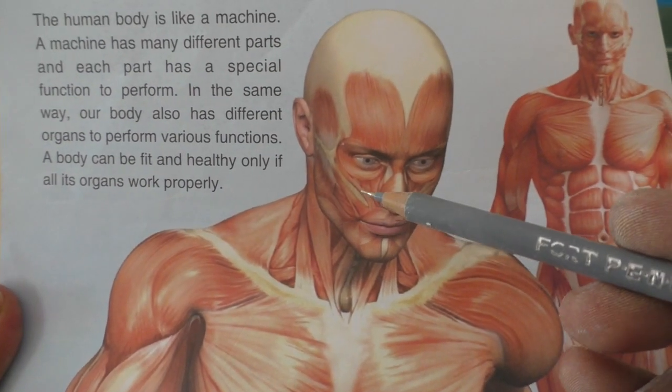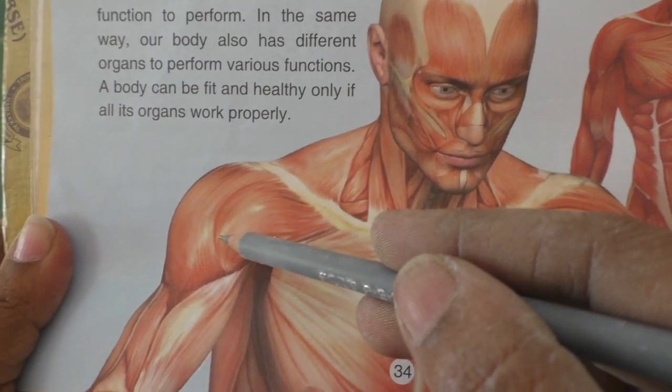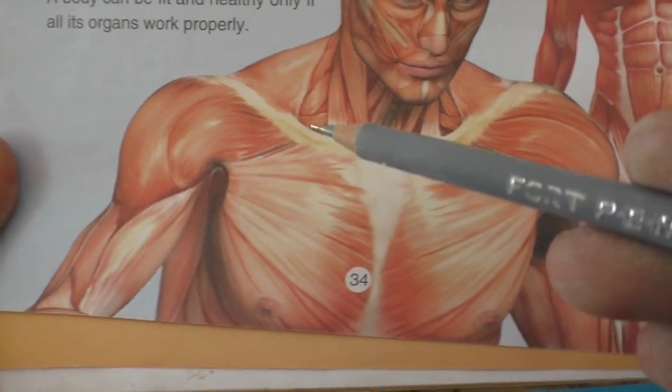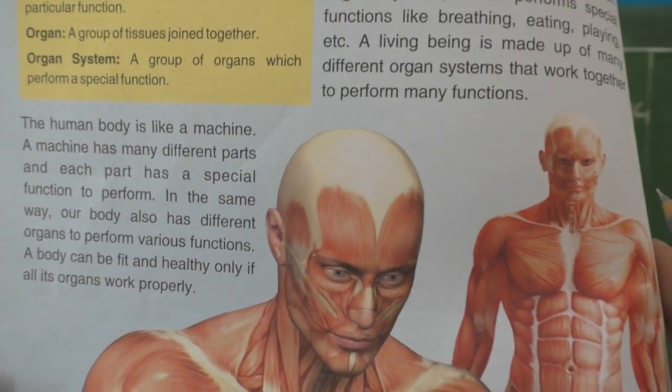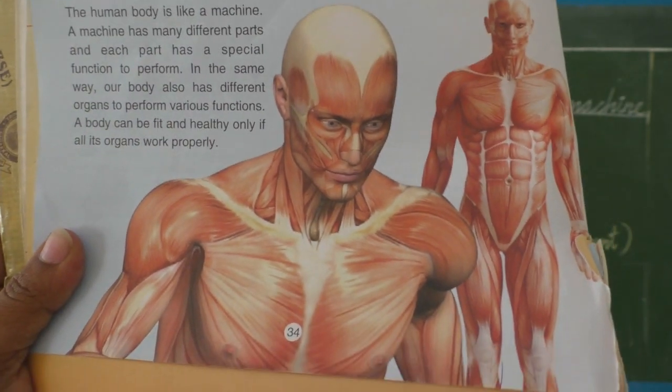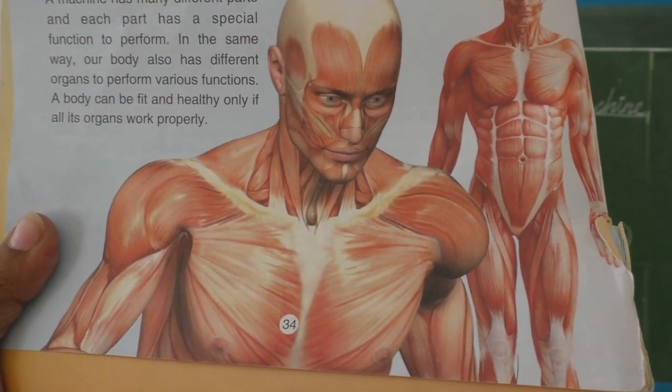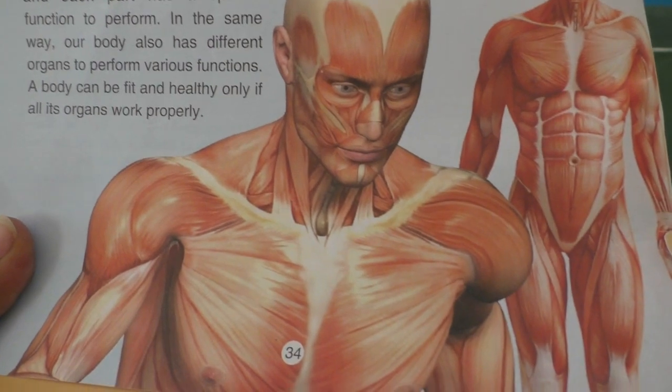The muscles in the face are different, the muscles in this place are different, we call them bicep muscles. The chest muscles are different. Okay, so we have 656 different types of muscles.